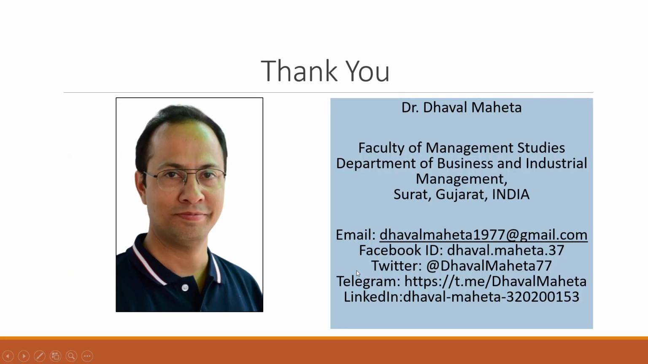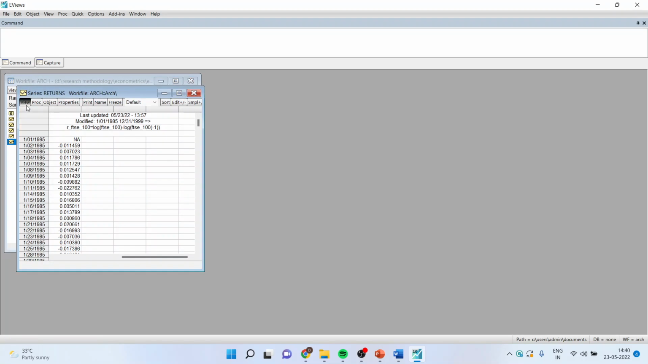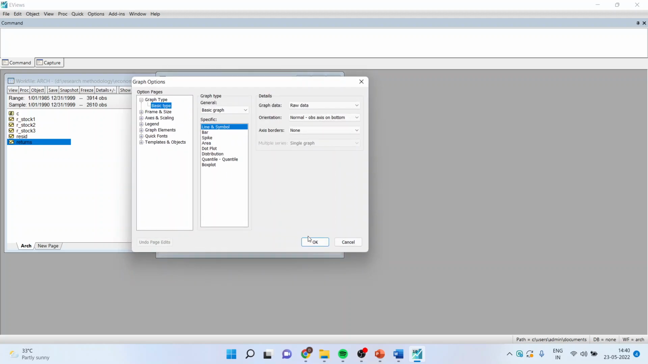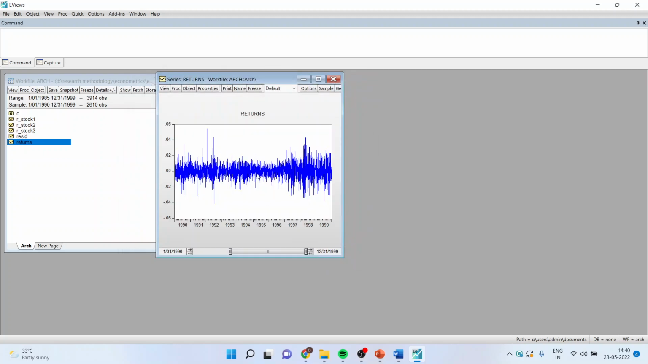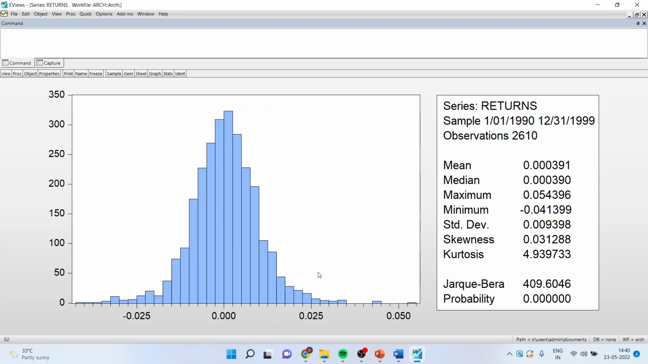Now let us see how we can do this in EViews. We will first of all activate the return series, view, graph, click OK. And you can see there is a very heavy volatility clustering which is happening. Strong evidence of volatility clustering. Now I will again go back in view, descriptive statistics, and histogram and stats. You can see here there are big fat tails. It means that this normal distribution curve is leptokurtic.